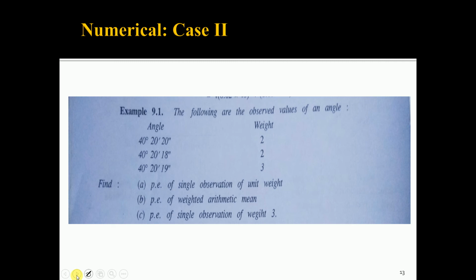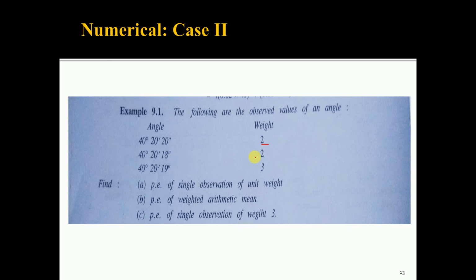The following are the observed values of an angle. If you look at the values of the angle, they are very near to each other. That means these observations are made on a single unknown quantity. A single angle is measured 3 times, by 3 persons or 3 groups, and different weights are assigned. So measurements are 40 degree, 20 minutes, 20 seconds, weight is 2.